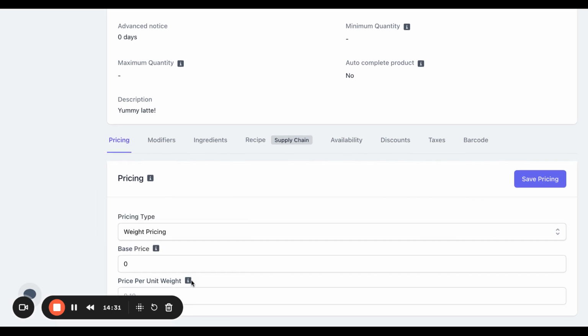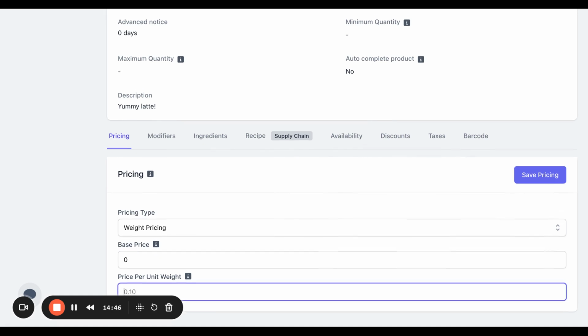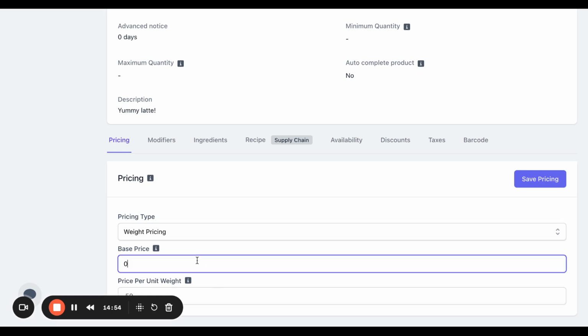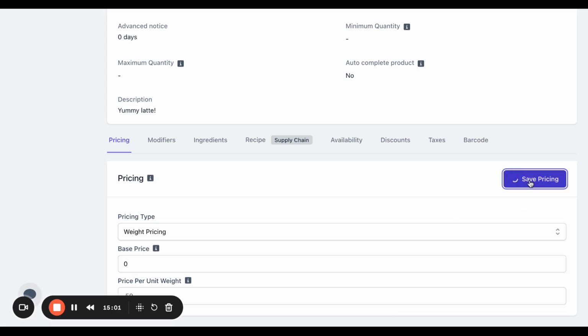So next is price per unit weight. So here you will need to input the price per unit of weight, and the total cost of this will be the price times the weight of the item, which you will enter on the point of sale, plus the base price. So if this is, for example, 50 cents, and the weight was 4, it would be 50 cents times 4. Go ahead and click save. So this is common if you have like a bag of candy, for example.